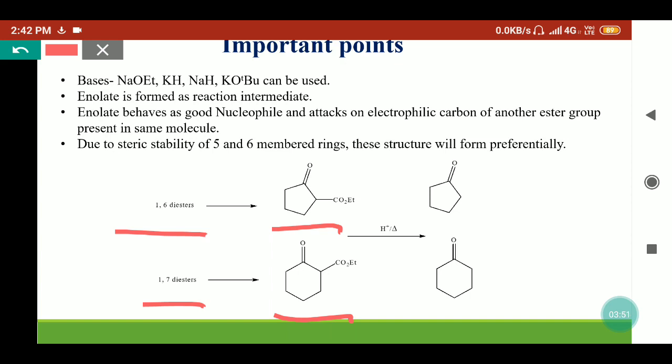Further, treatment of this keto ester with acidic media followed by heating, or we can say hydrolysis followed by heating, will yield only ketones, because this ester group will hydrolyze in acidic media to the acid group, and further heating will decarboxylate the acid and yield the ketone. Because 5- and 6-membered rings are stable, these products are formed preferentially.